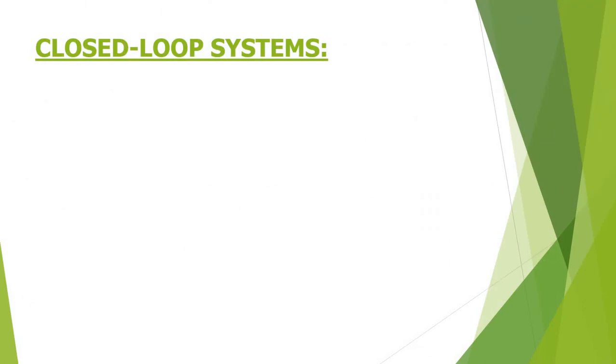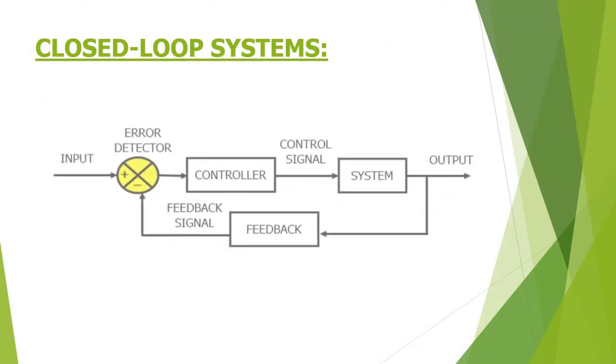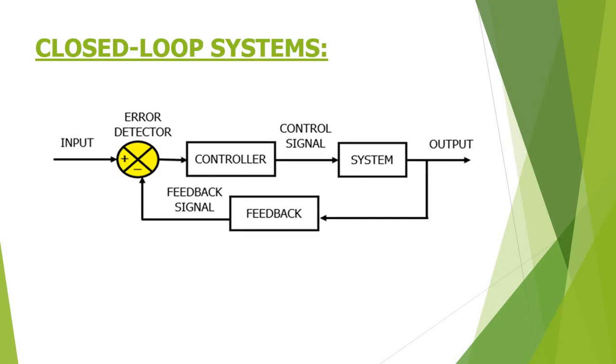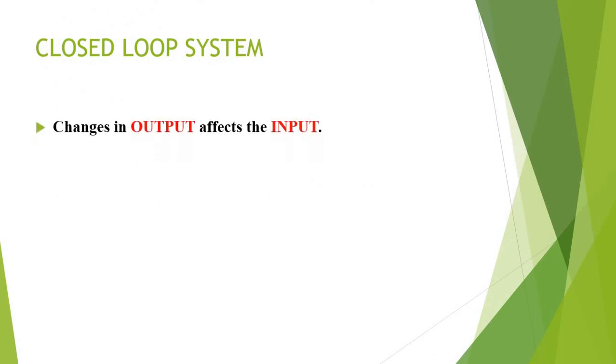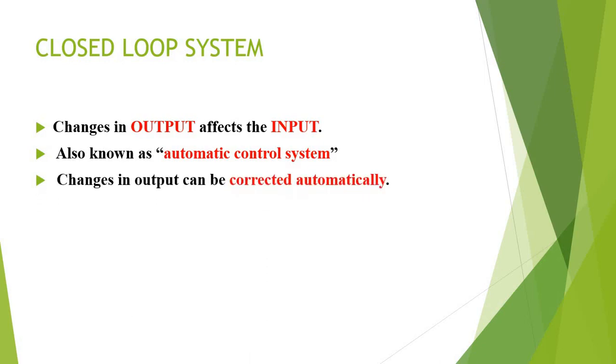So how can you overcome those drawbacks? By using our closed loop system. In the closed loop system, you can see here, we have a controller, we have a system, and obviously the most important part of a closed loop system is that we have a feedback mechanism. In a closed loop system, changes in output affect the input. Previously in the open loop system, we said output change will not affect the input, but here changes in output obviously affect the input. So closed loop systems are also called automatic control systems. Changes in output can be corrected automatically. Manual intervention is not needed here because we have a feedback mechanism.